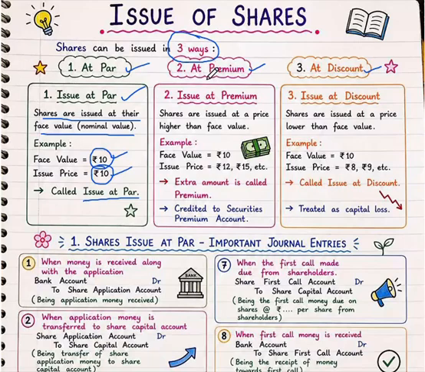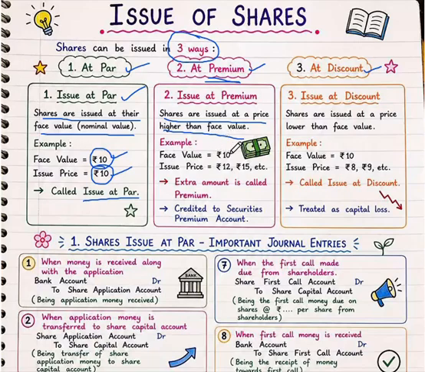The second method is shares issued at a premium. What is meant by shares issued at a premium? Shares are issued at a price higher than face value. In this case, the company can issue their shares higher than their face value.